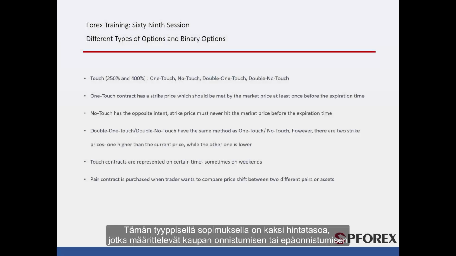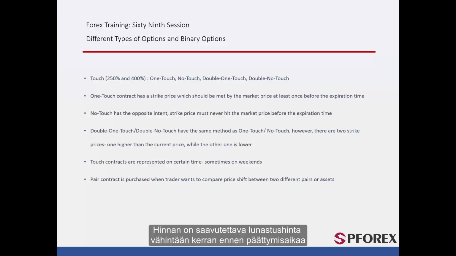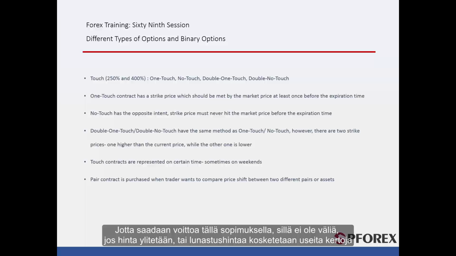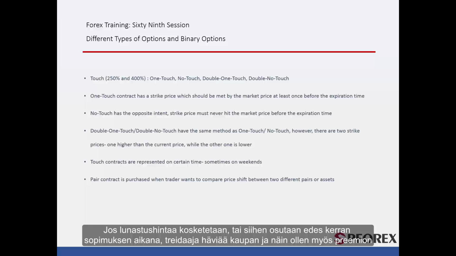Touch. This kind of contract has one or two price levels, which determine the success or failure of a deal. Following subtypes clarify the contract conditions that must have been fulfilled for a profitable deal. One touch: price must at least reach the strike price before the expiration time. It does not matter if the price crosses or touches the strike price multiple times. The profit is achieved from this contract. No touch: if the strike price is touched or met even once throughout the duration of the contract, a trader will lose the deal and consequently the premium.